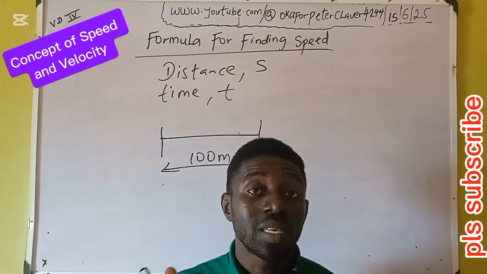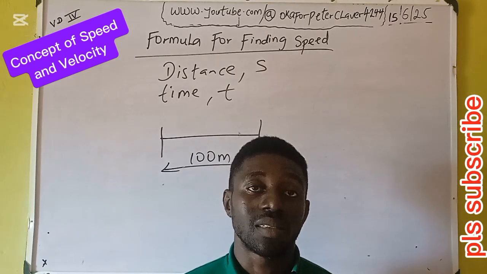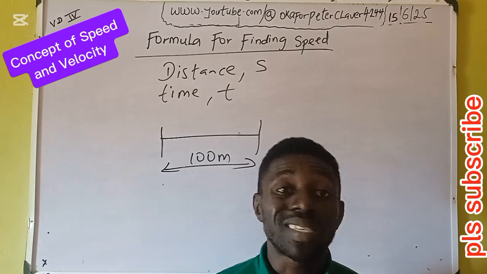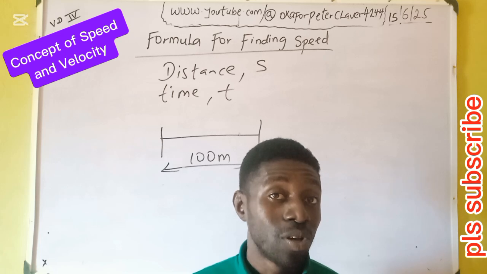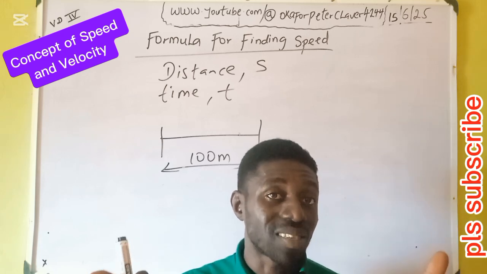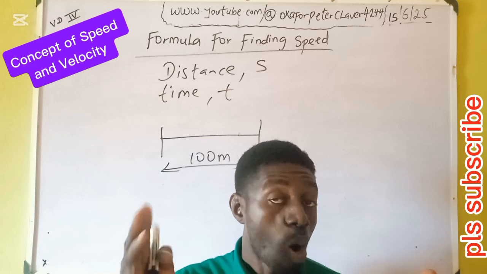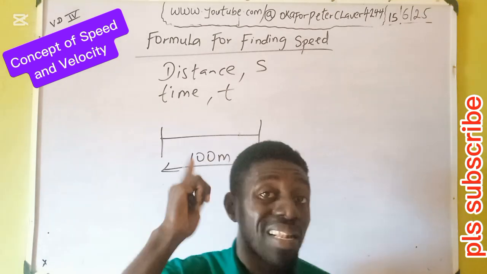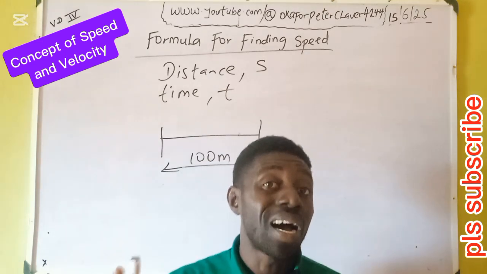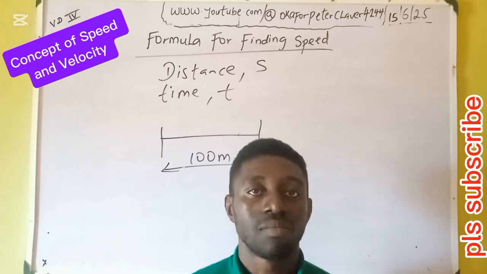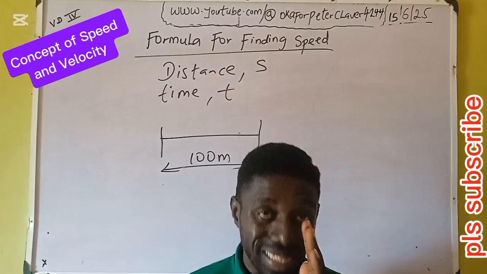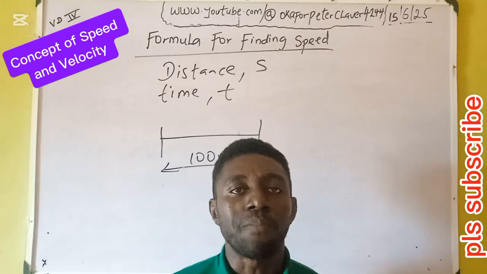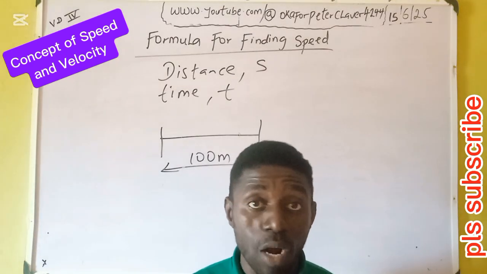So how do we now get speed from these physical quantities? Okay, this is what we do. Recall, we said 100 meters race. 100 meters is defined. The 100 meters is fixed. Automatically, that becomes our constant. In a 100 meters race, all athletes must cover the same, constant distance. So automatically, we know the constant in this emphasis. Distance is the constant. Then the question becomes, what then varies with speed? And that will be time.